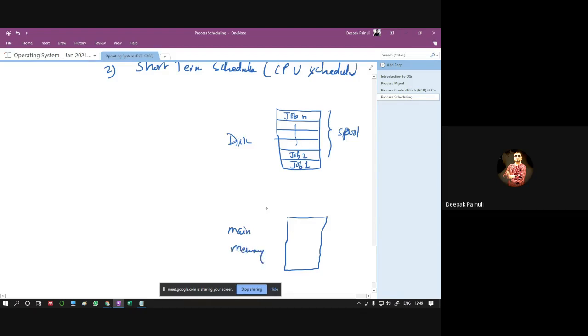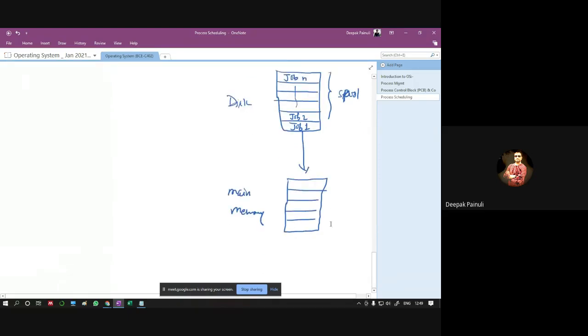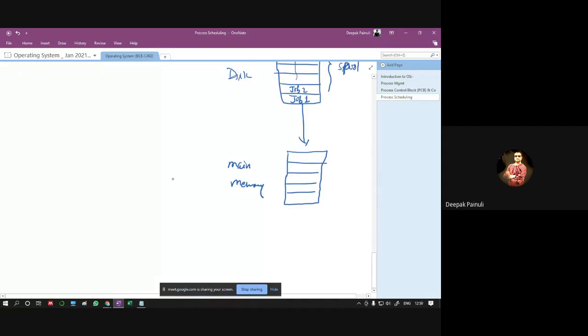In the memory we have multiple processes of those particular jobs which will be dispatched from here to here. And after memory, any process is allocated to CPU. This is the basic working principle of an operating system.